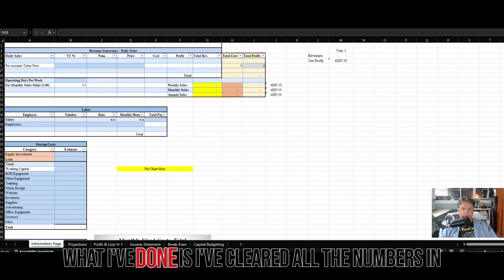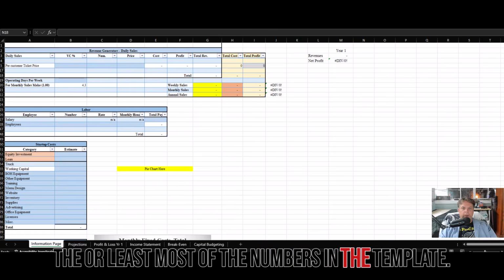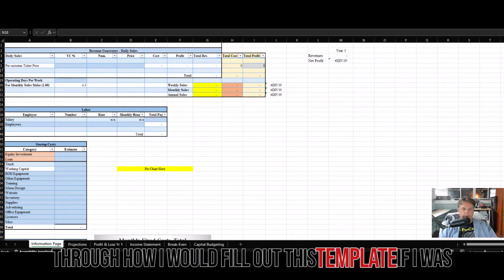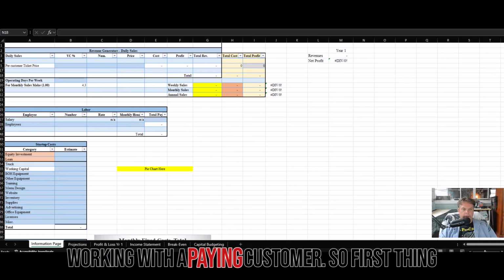What I've done is I've cleared out all the numbers, or at least most of the numbers, in the template. And I'm going to walk you all through how I would fill out this template if I was working with a paying customer.